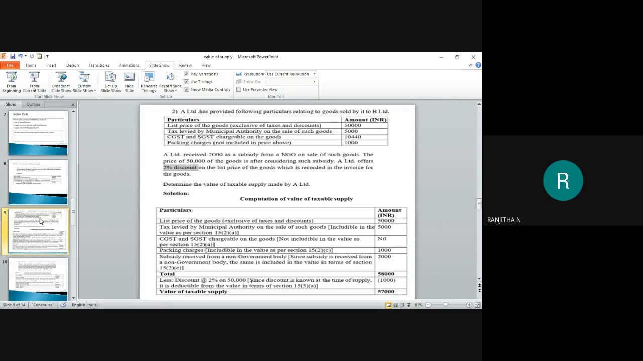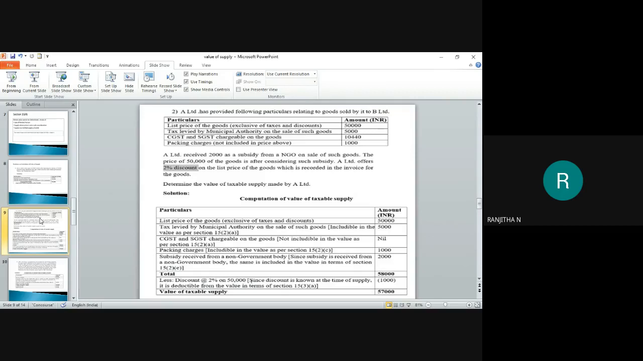Packing charges not included in the price above, 1,000. A Limited received 2,000 as a subsidy from a non-government organization on sale of such goods. The price of 50,000 of the goods is after considering such subsidy. A Limited offers a 2% discount on the list price of the goods, which is recorded in the invoice for the goods. Determine the value of supply made by A Limited.